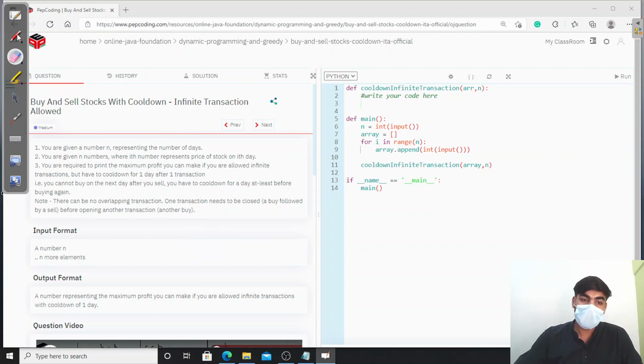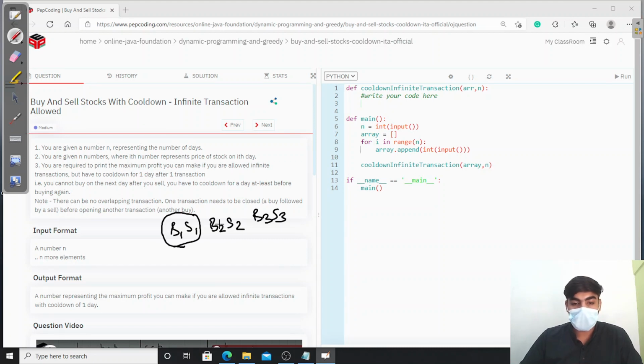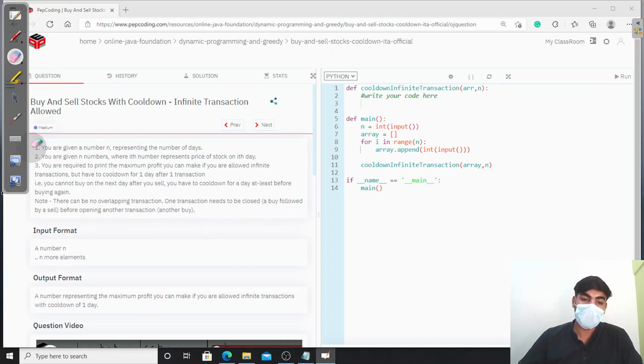We can only do buy first, sell first, then buy second, sell second, then buy third, sell third. These are the types of transactions we can do, because there is no overlapping: buying the first stock, selling it, then buying the second stock, selling it, buying the third stock, selling it.